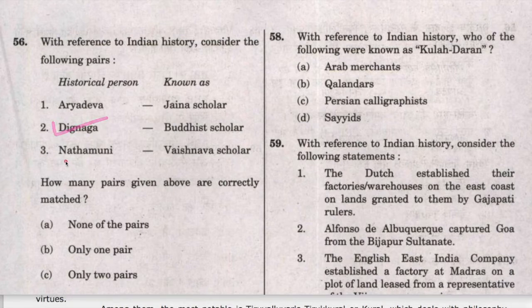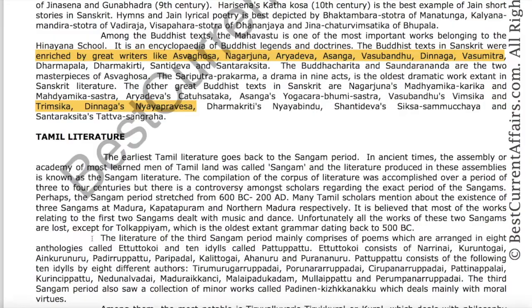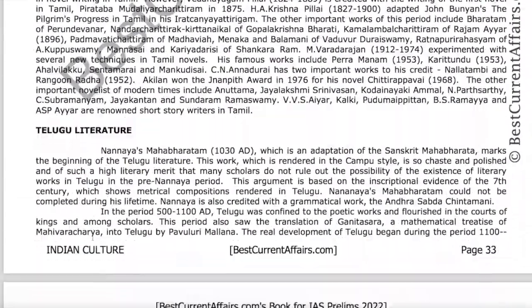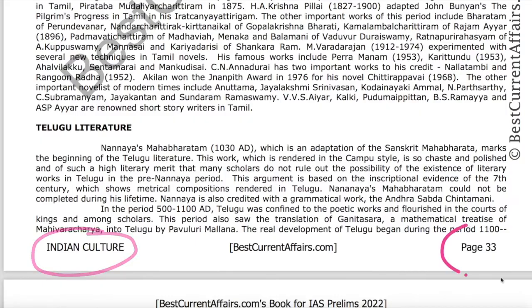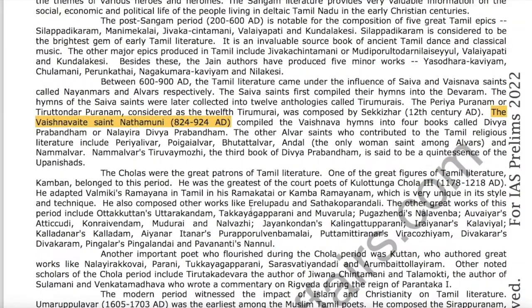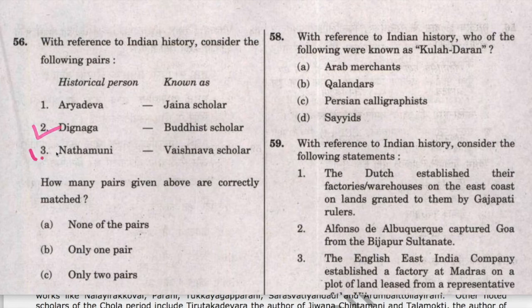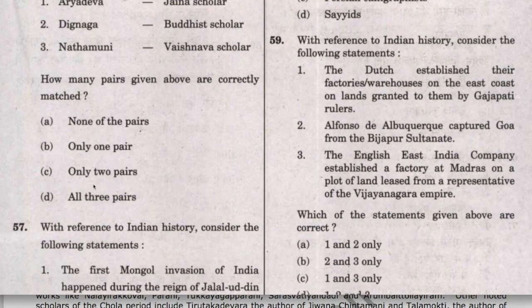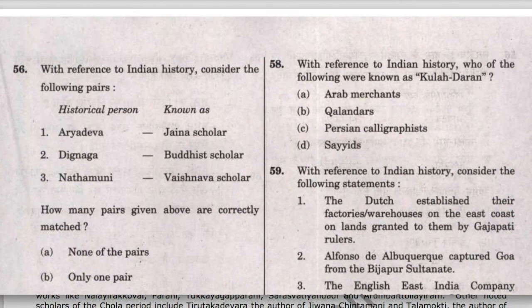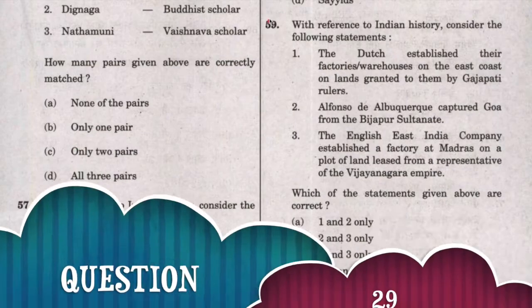2 is correct. Third one is Nath Muni, Vaishnav scholar. It is also correct. Indian culture book for IAS Prelims 2022, page number 33. Here it is mentioned, the Vaishnav saint Nath Muni. Therefore 2 and 3 is correct. Only 2 pairs are correct. C is the answer and this question is solved from our Indian culture book. Next question.